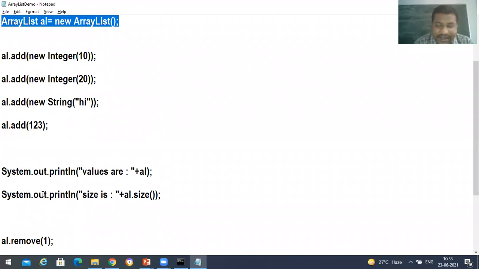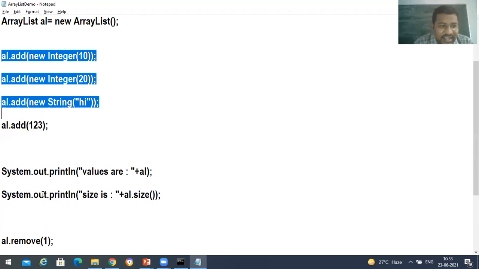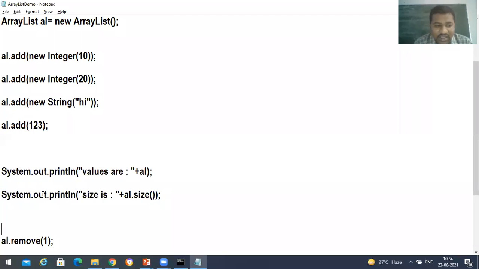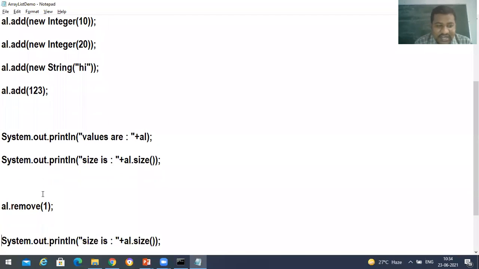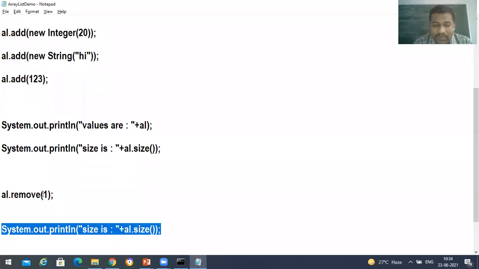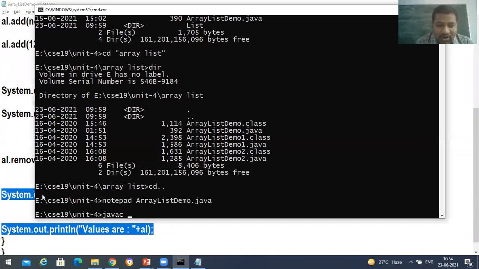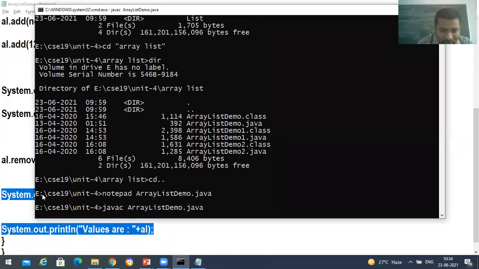What I did is I created an ArrayList. I added 4 elements with the help of the add function. After that, I'm printing those 4 elements, and then the size. I'm removing one value, which is present at the first index, and then I'm going to print the size as well as the elements. Let's see whether we get the expected output or not. javac ArrayListDemo.java. After that, I'm going to compile it.